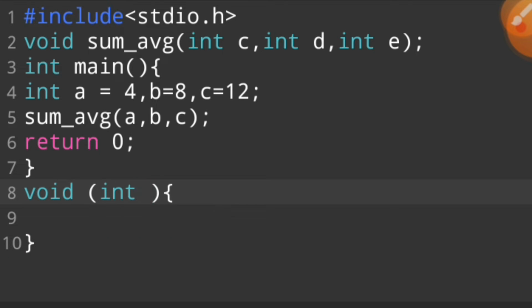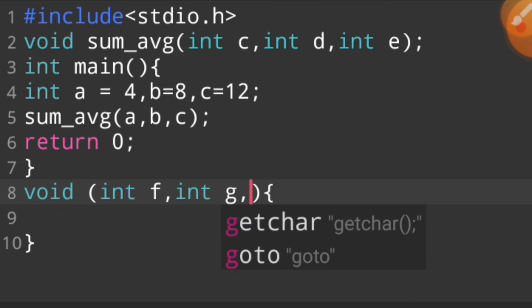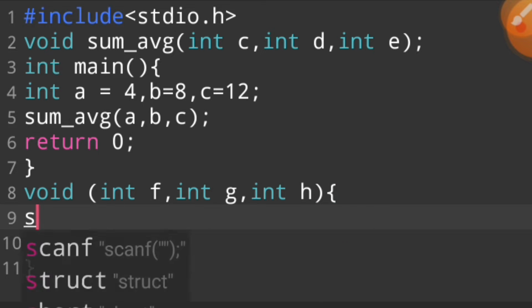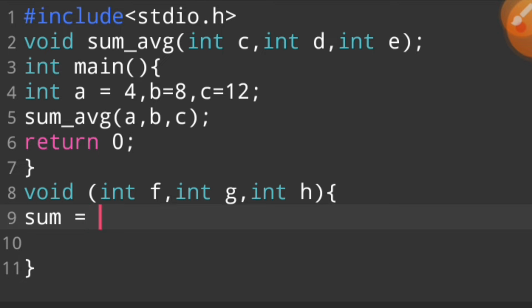For example, int f, int g, int h, and then we say sum is equal to f plus g plus h divided by 3.